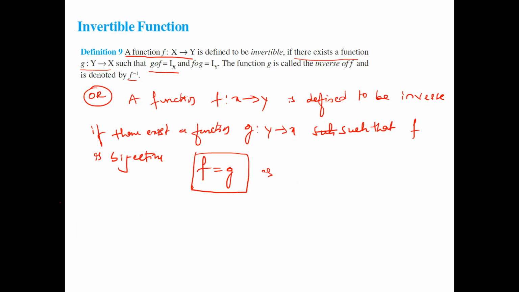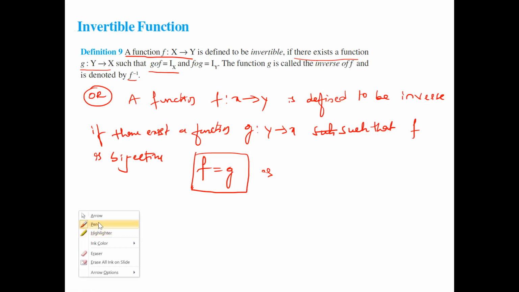So for the given function, we have to show that it is one-one and onto. Bijective means one-one and onto. The given function is bijective means f inverse exists. Otherwise, we can prove that g composition f and f composition g equal Ix and Iy. How to prove this one? Next, I'll show this one.